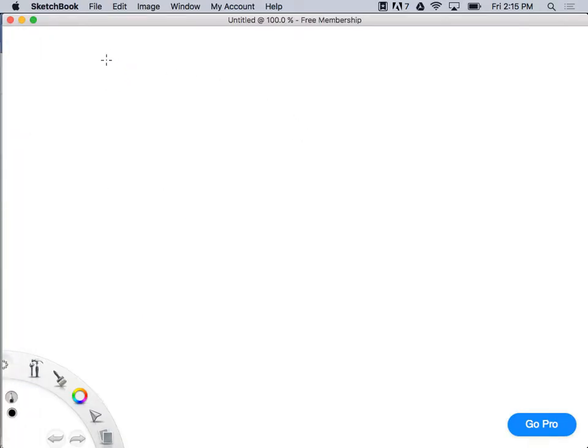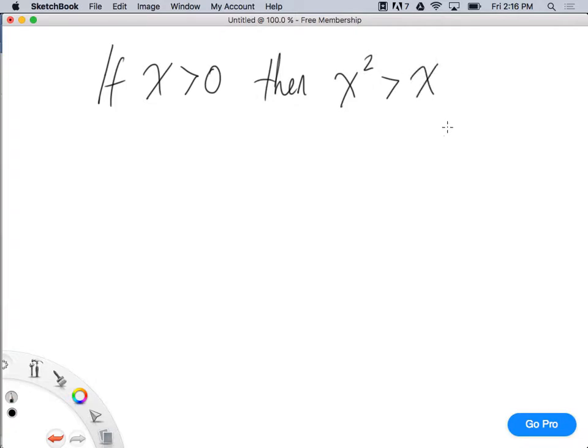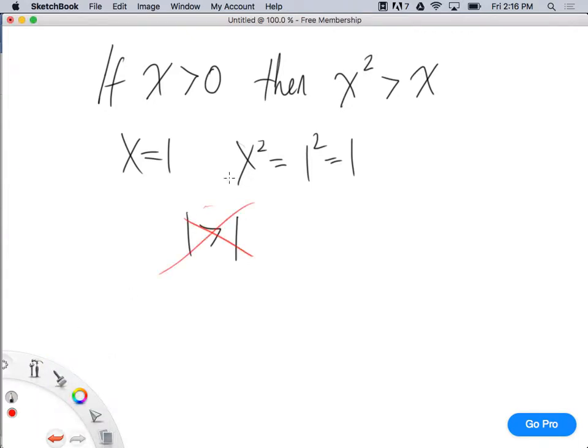What's another example of a counterexample? I could say, if x is greater than 0, then x squared is greater than x. Right? And I'd say, what's a counterexample of that? Well, what about if x is equal to 1? Well, if x is equal to 1, what's x squared? It's just 1 squared, which is equal to 1, right? Well, is 1 greater than 1? No. So that's a counterexample, because that shows that if x is greater than 0, then it's not necessarily true that x squared is greater than x.